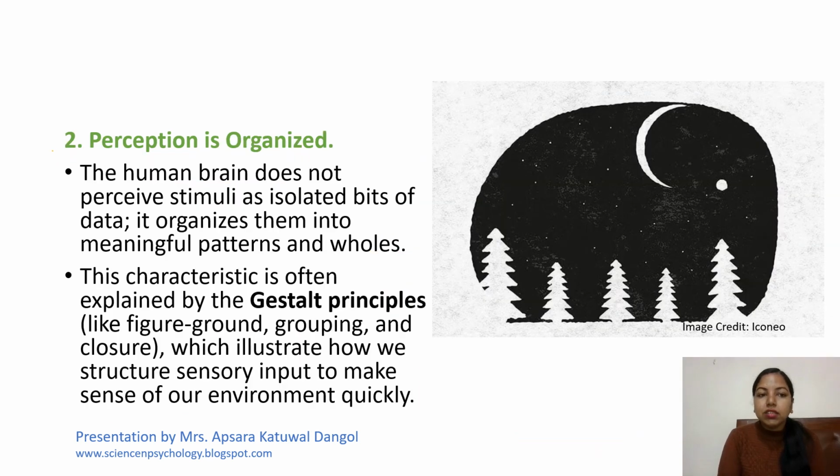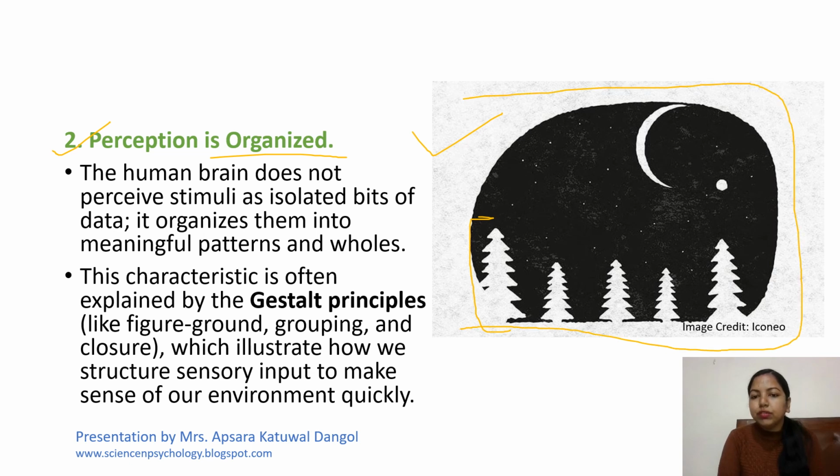Next characteristic is perception is organized. Look at this figure, what do you see? You might see the moon, right? Or you can see the half moon, you can see the trees, or you can see this whole beautifully drawn figure of the elephant.